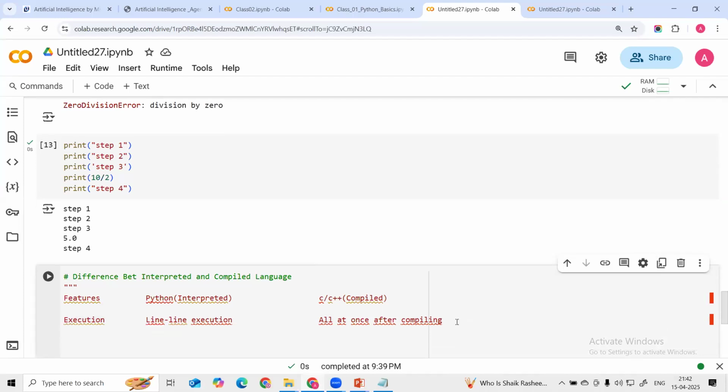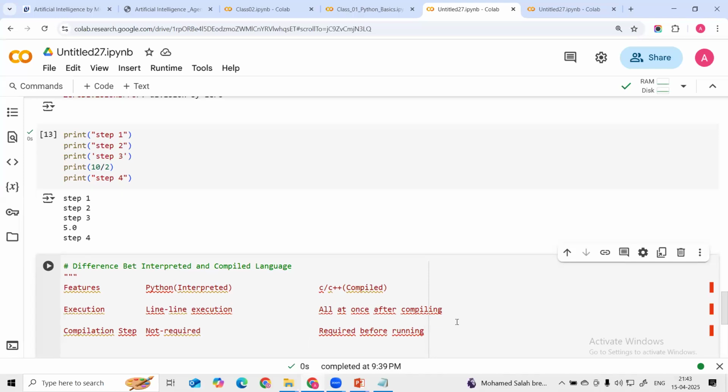Then another feature is the compilation step. In Python this compilation step is not required, and in the C language we require this compilation before running. So that is one difference.